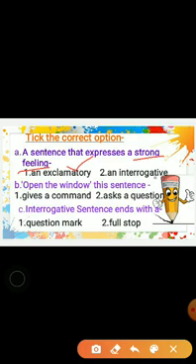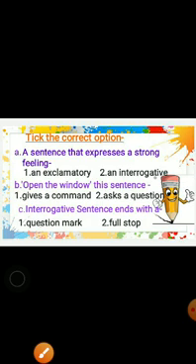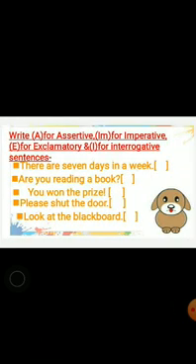This sentence gives a command or asks a question? You're right, it gives a command. An interrogative sentence ends with a full stop or question mark? Interrogative sentence always asks a question, so it ends with a question mark. You're right.